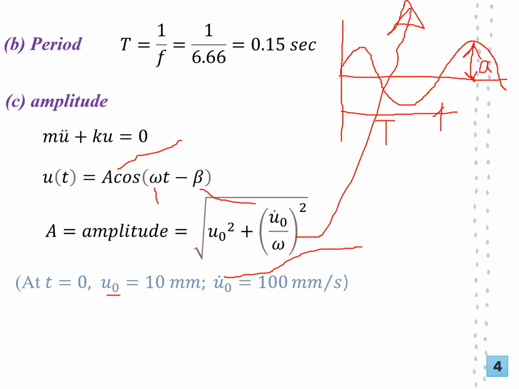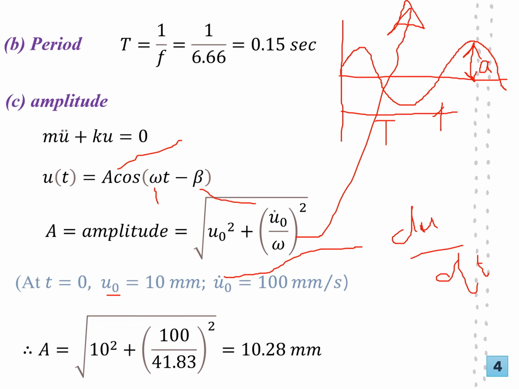This is just a short form of the first derivative, du over dt. So again, you just need to plug in the values that you have here. This is 10 squared, the displacement, then the velocity, and you get your value as 10.28 millimeters. This is very simple, quite easily done.